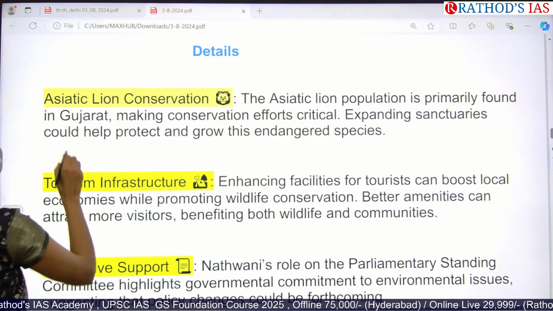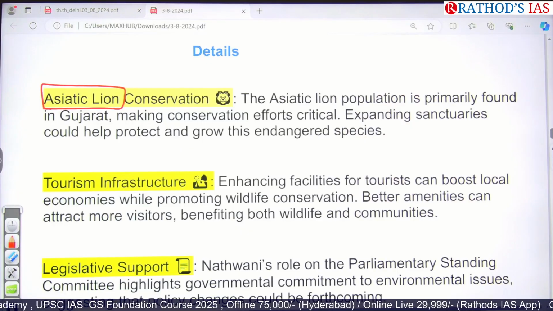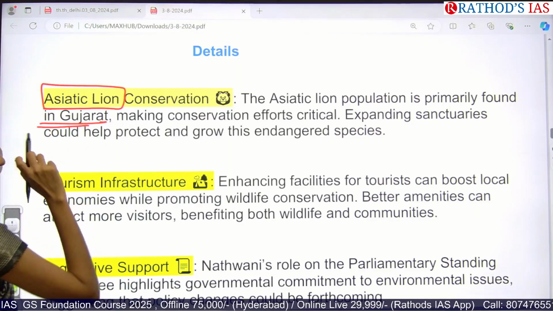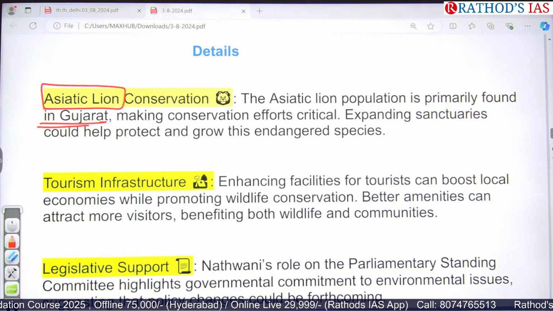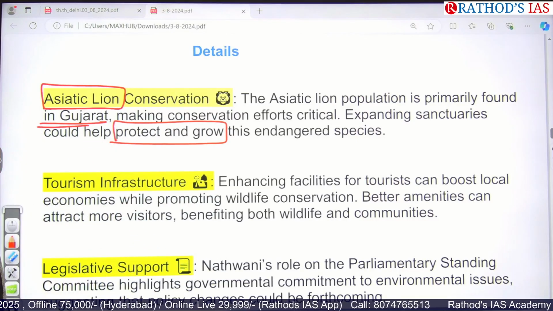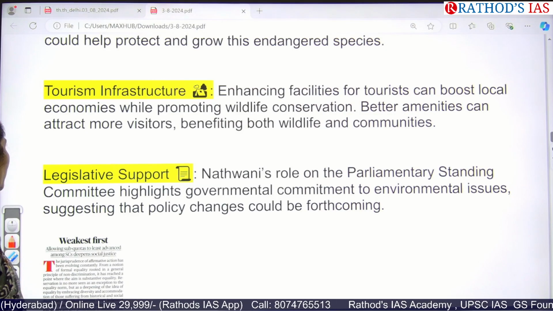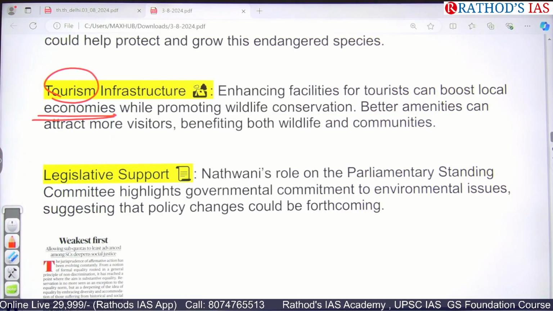If you are talking about this article, they are focusing especially on Asiatic lion conservation. The Asiatic lion population is primarily found in Gujarat state, and whenever we focus on this conservation, it will be very helpful for expanding our sanctuaries, and for the protection as well as growing of our endangered species like lions. And we can also enhance tourism infrastructure, so that tourism will be helpful for our local economy, and for wildlife conservation as well.